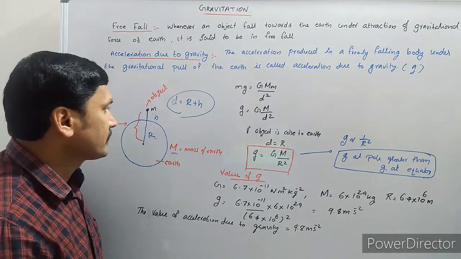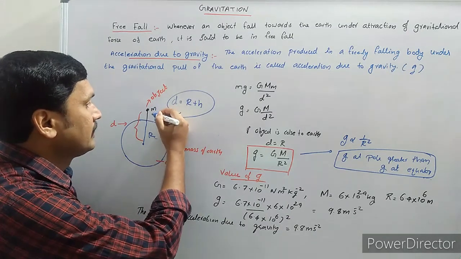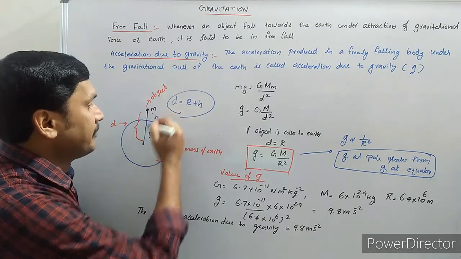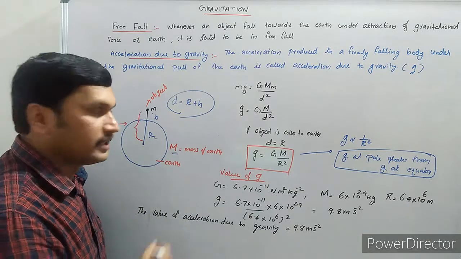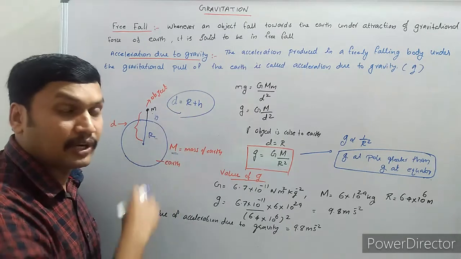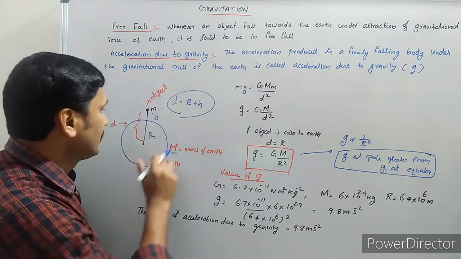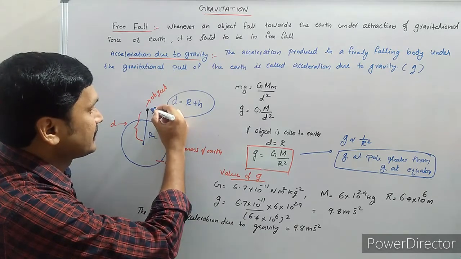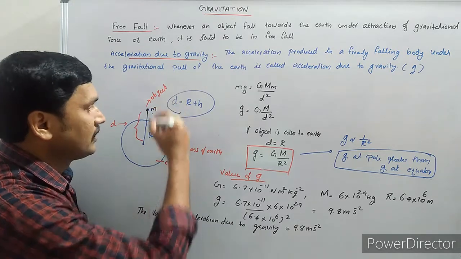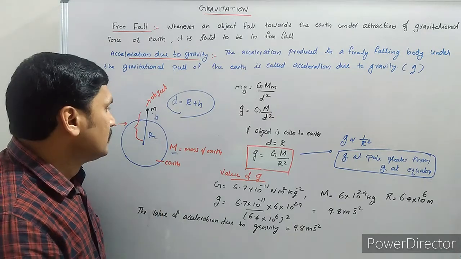So see the situation. Suppose we have an object of mass m at a height h above the earth's surface. Here we have a mass m at a small letter h above the earth's surface. So this is earth, and a small mass, say m, is placed at a height h above the earth's surface.